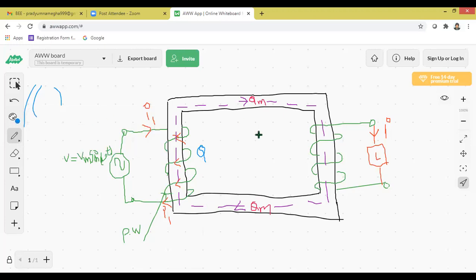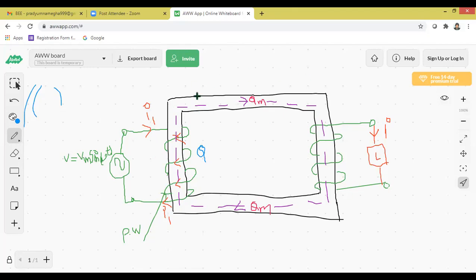So what is the explanation so far? A transformer contains a rectangular iron frame on which at one end the primary winding is placed, at the other end the secondary winding is placed. So remember one point, all of you. You must write the theory in your own words. You will get the complete marks. The sentences you can modify, but the content should be present.